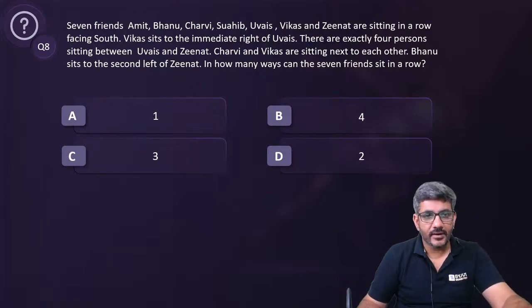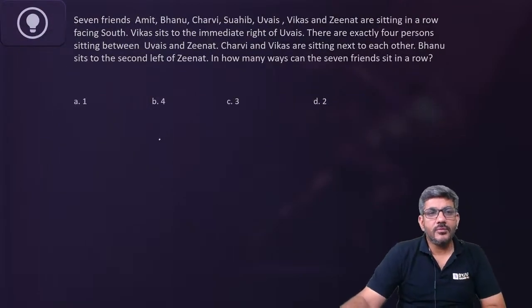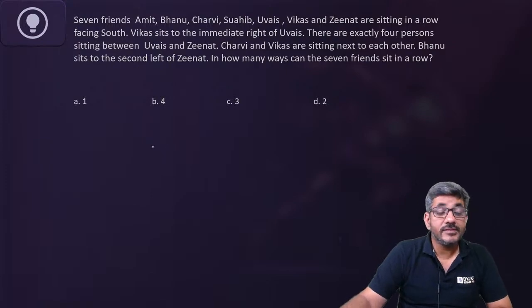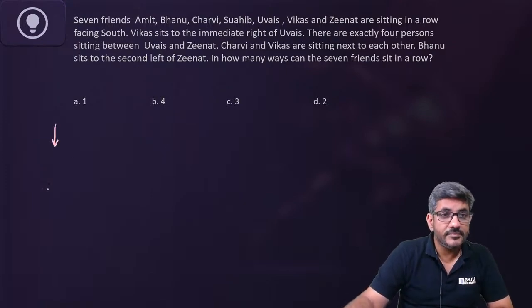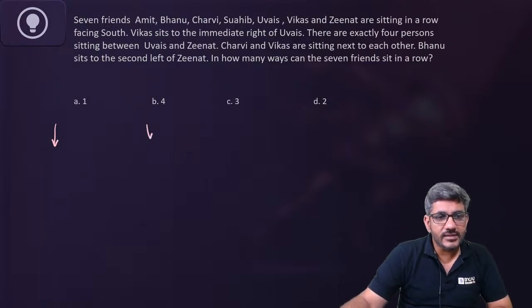Chaliye, let's start doing it now. It says 7 friends, Amit, Bhanu, Charvi, Suhaib, Uwais, Vikas and Zenith are sitting in a row facing south. They all are facing south. Vikas sits to the immediate right of Uwais. So Vikas is to the immediate right of Uwais because they are facing south.